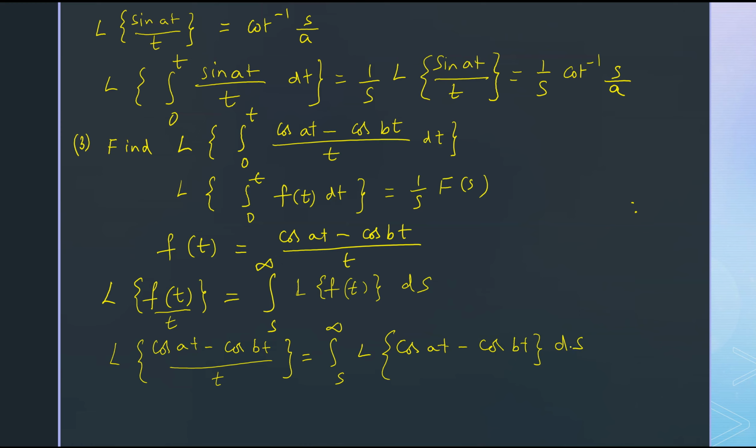Now here you can apply the linearity property. So you can find Laplace transform of cos at minus Laplace transform of cos bt ds. We can find the Laplace transforms separately.